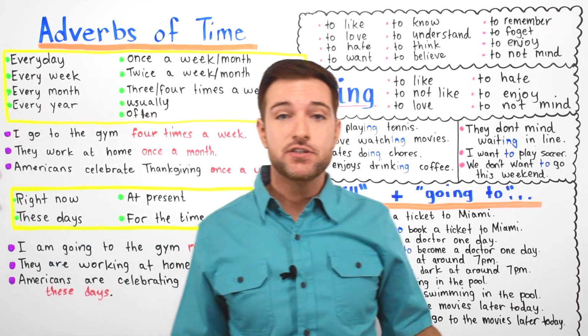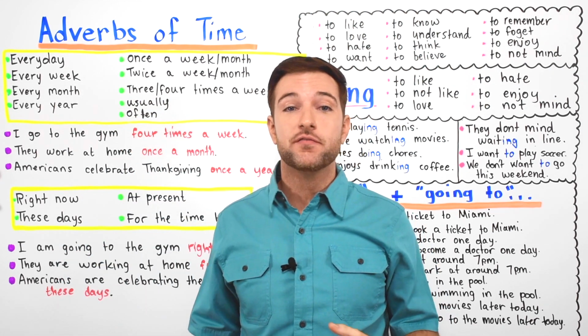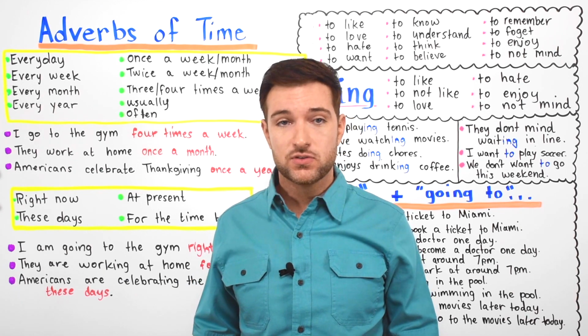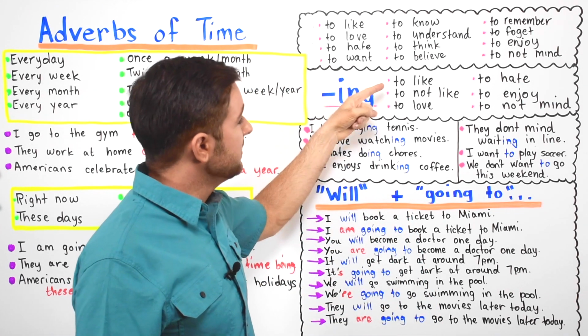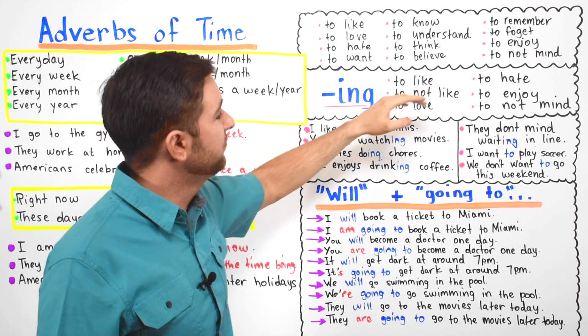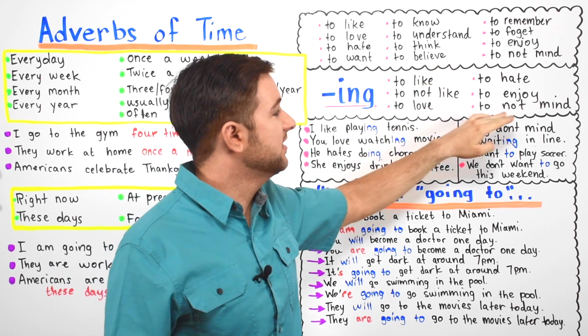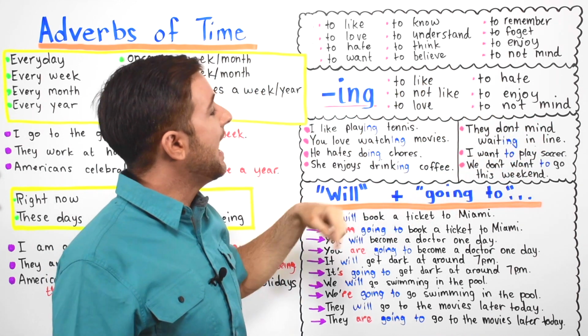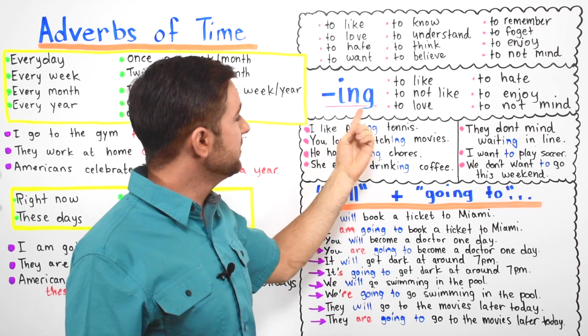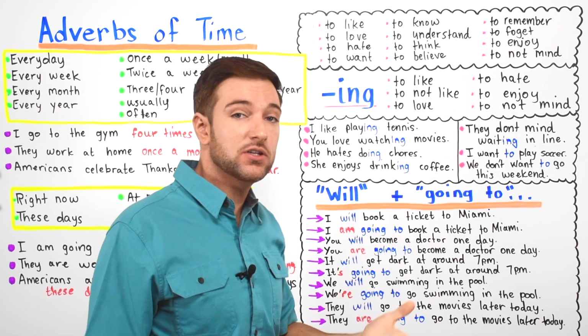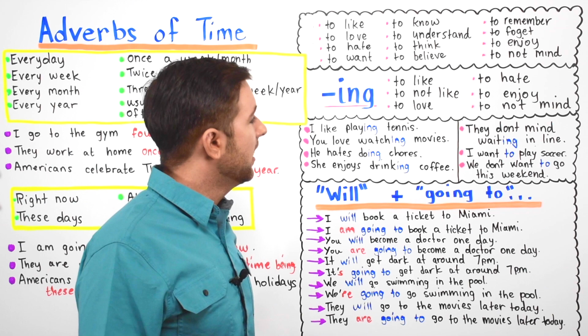Now we often use the ing ending for verbs that appear after other verbs, which include to like, to not like, to love, to hate, to enjoy, and to not mind. So with these ones after other verbs, yeah, we can use the ing form. We'll look at some examples.